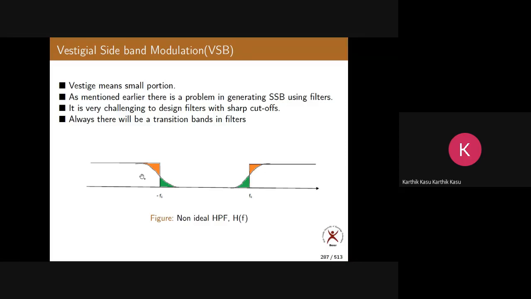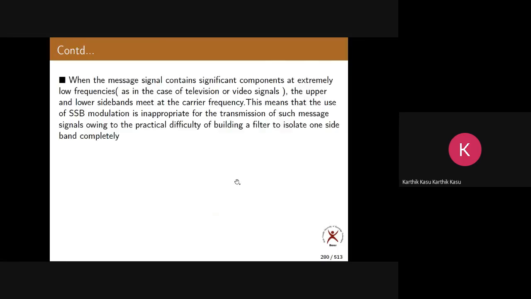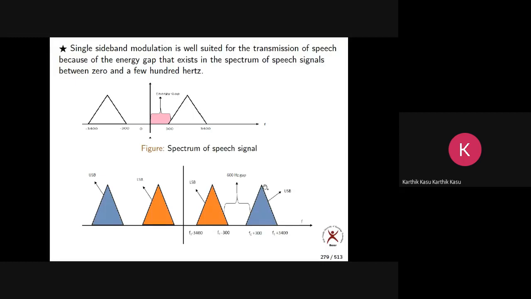Now this is how our practical filters will be. I have drawn for high pass. You can draw for any kind of practical filters. They may not have sharp cutoffs. They have gradual cutoffs. This is about practical filters. You might have understood now. Sharp means it will be like this exactly. Ideal means it should be like this. If it is not ideal, what happens? It goes like this.